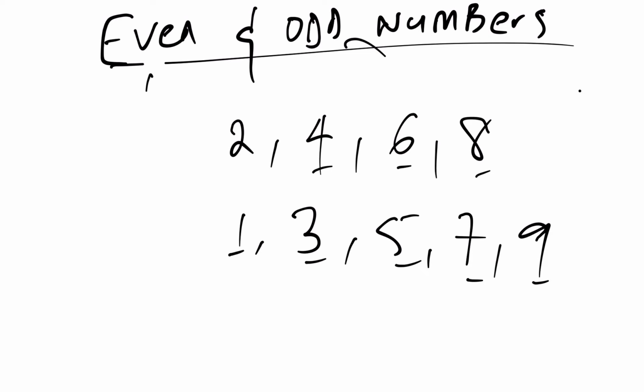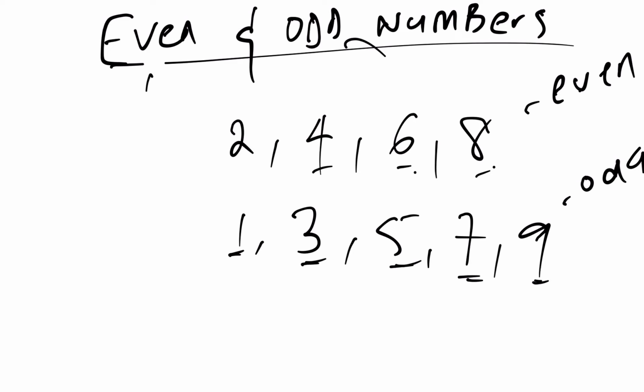So you can see that 2, 4, 6, 8 are even numbers. 1, 3, 5, 7, 9 are odd numbers. We are clear about that.